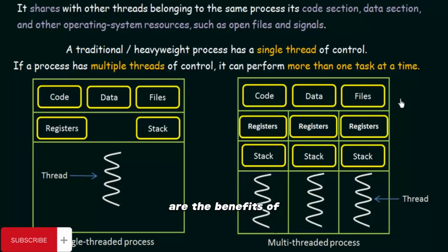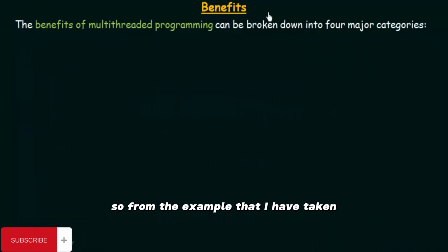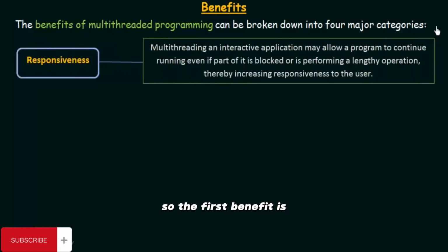Now let us see the benefits of having multi-threaded processes. From the example that I have taken, you must have already understood the benefits of using multi-threaded processes. But let us understand these benefits in more detail. The benefits of multi-threaded programming can be broken down into 4 major categories. Let's see what they are one by one. So the first benefit is responsiveness.